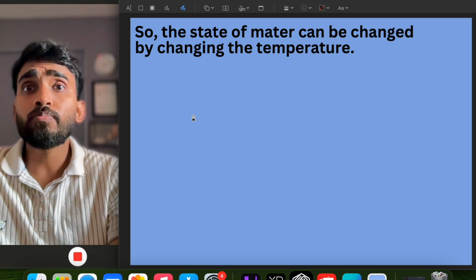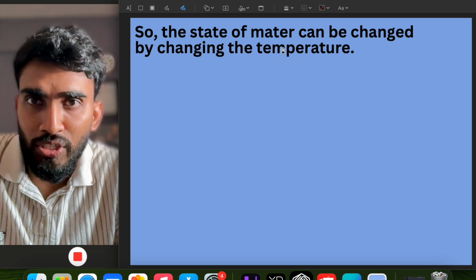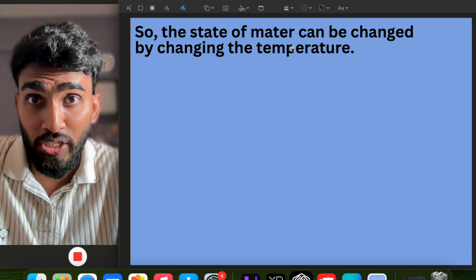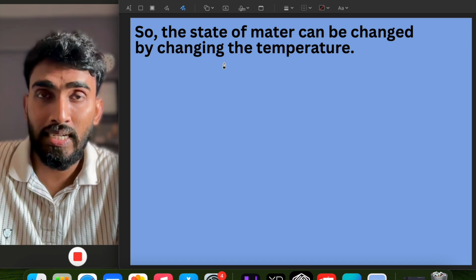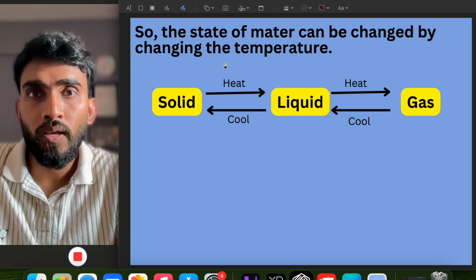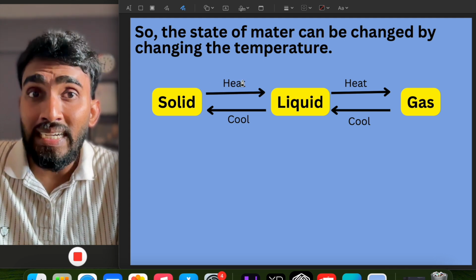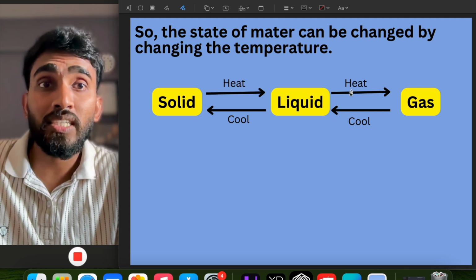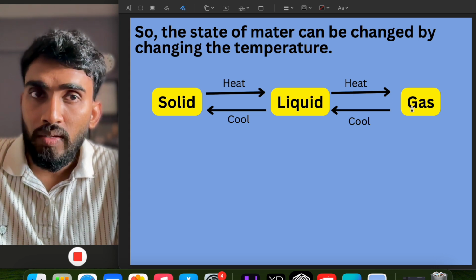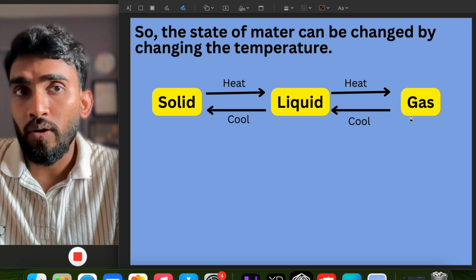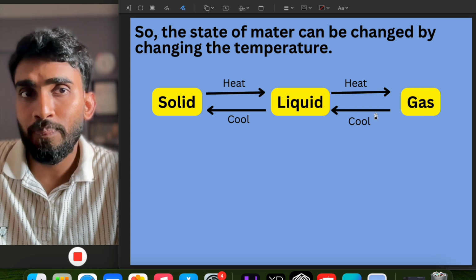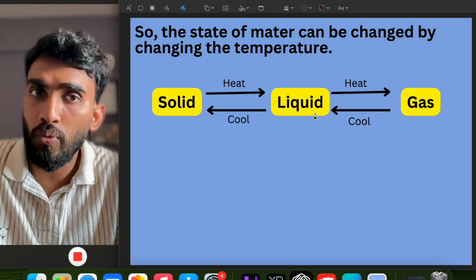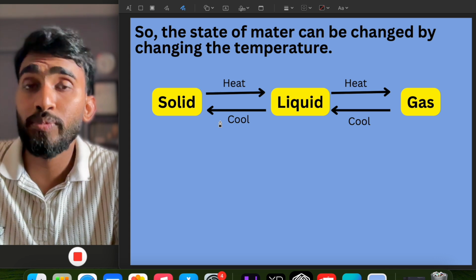So the state of matter can be changed, and we saw that it can be changed by changing the temperature. Solid changes into liquid by heating. Liquid also changes into gas again by heating. If you want the reverse process, cool them down. If you cool a gas, it will change into liquid. If you cool it further, it will again become solid.